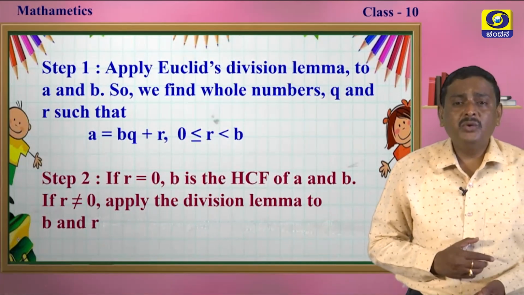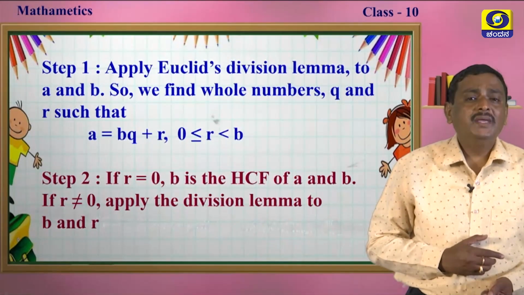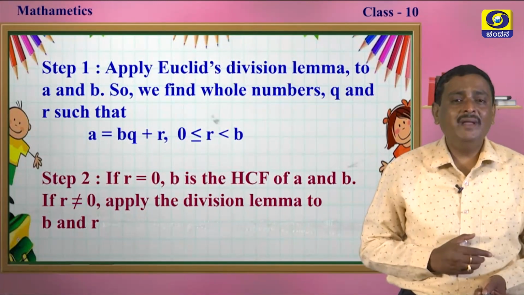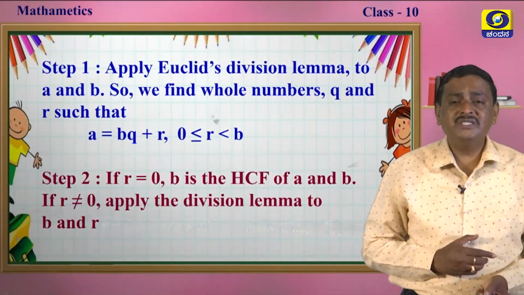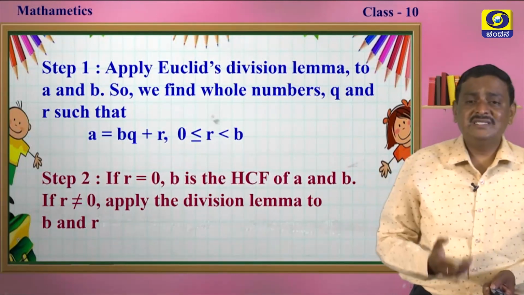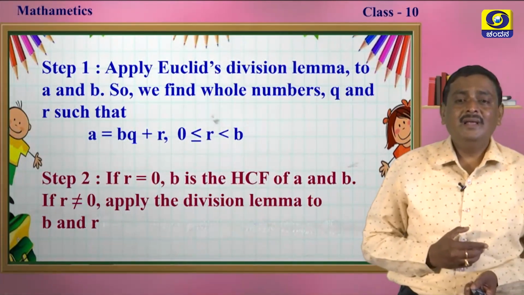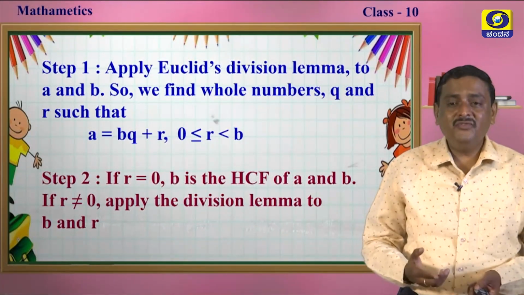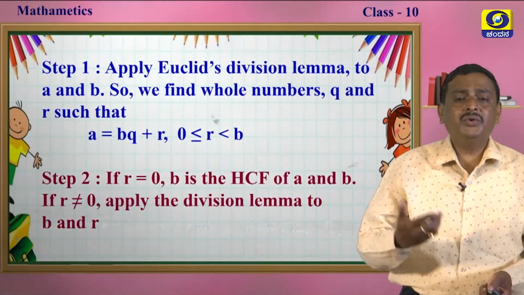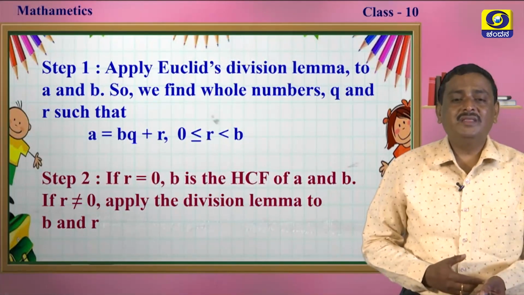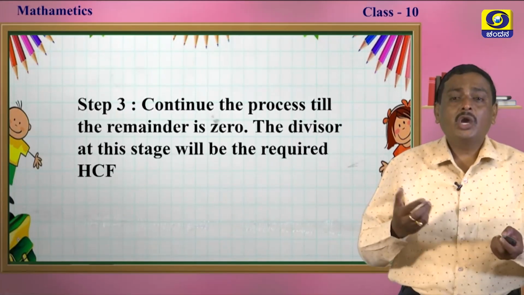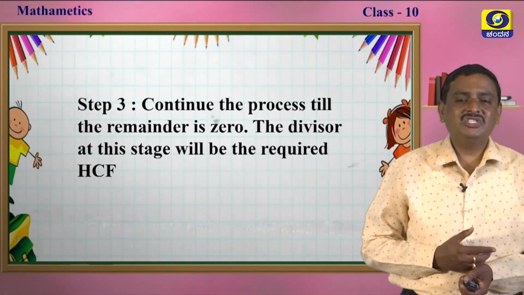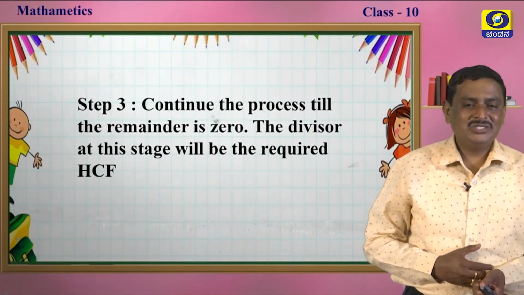Step 1, apply Euclid division lemma to a and b. So we find whole numbers q and r such that a is equal to bq plus r, where r is greater than or equal to 0 and less than b. If r is 0, b is the HCF of a and b. If not, you have to apply the division lemma further. And step 3, continue the process till the remainder is 0. The divisor at this stage will be the required HCF, my dear students.